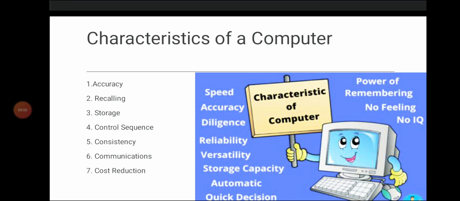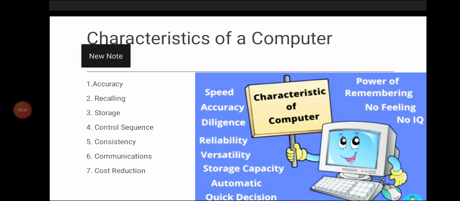The fourth one is control sequence. A computer works strictly according to the given instructions. It follows the same sequence of execution that is given in a problem. The fifth one is consistency. A computer works in a consistent way. It does not lose concentration due to heavy work. It does not become tired or bored. A computer performs all jobs with equal attention.